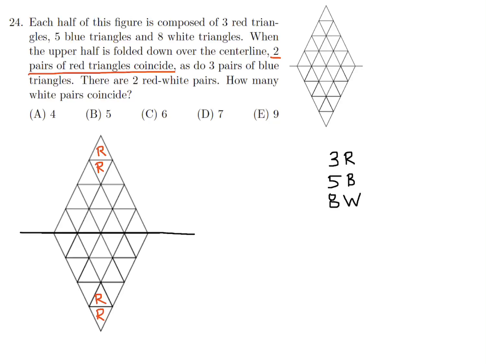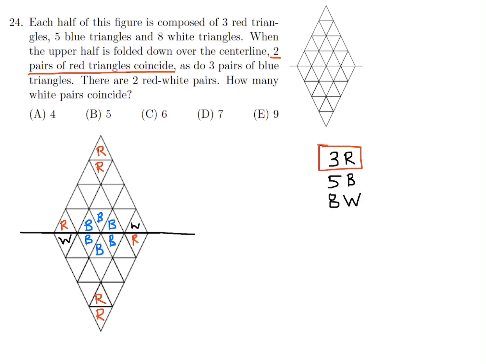All right. So the blues I'll put here. And then that means they have to go here on the other side, right? Because when they're folded, they will coincide with each other. And then finally, 2 red-white pairs coincide. So if that's red, then that has to be white. And if this is white, that has to be red. Because I can't put the reds on both sides, because on each side you only have 3 reds. So all the 3 reds I've used up, and I've used up 3 of the B's, right? Because there's a total of 5 B's.